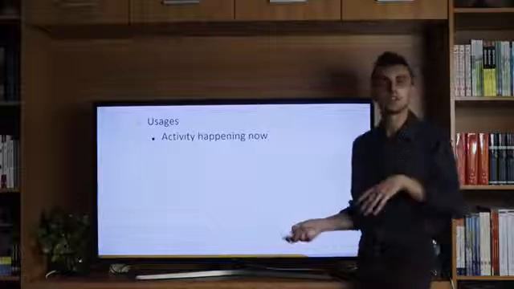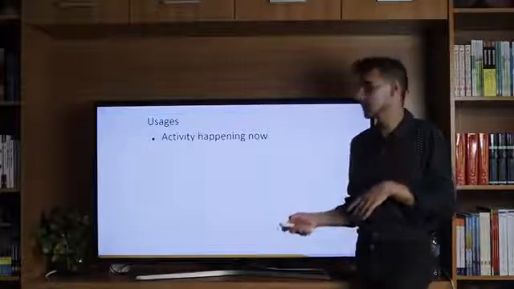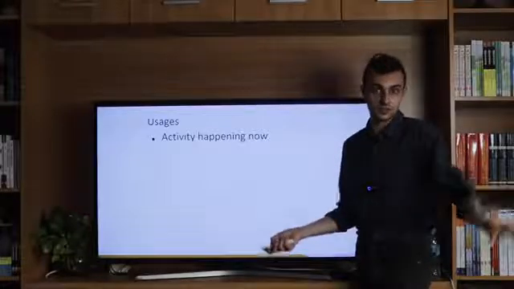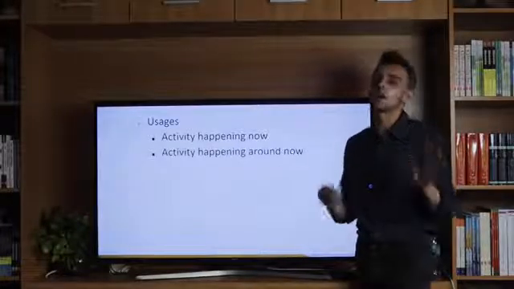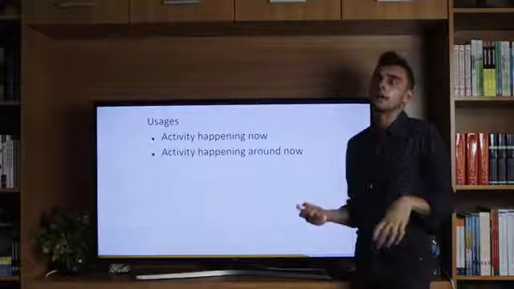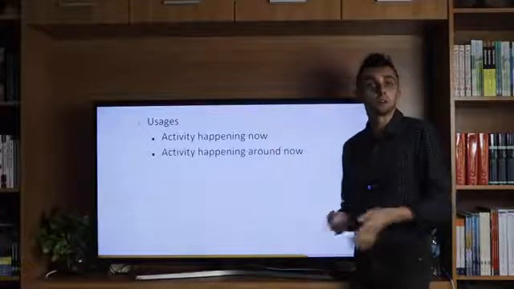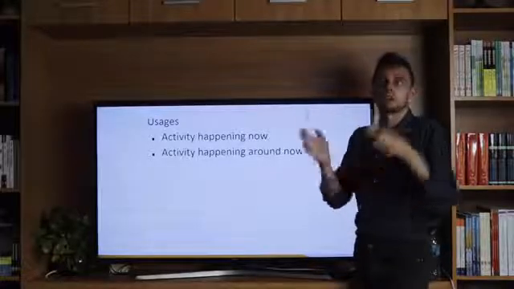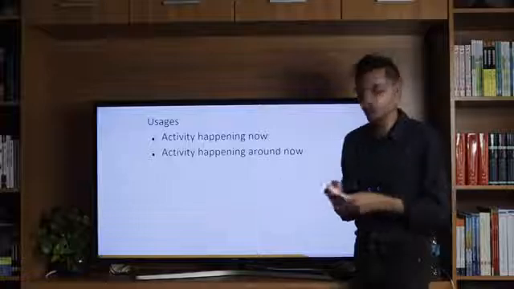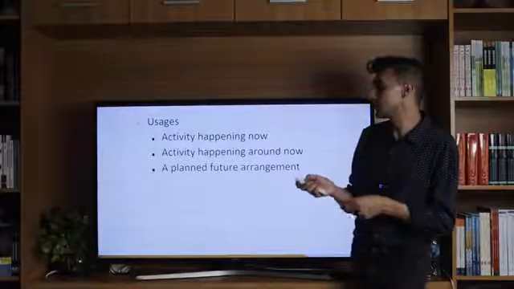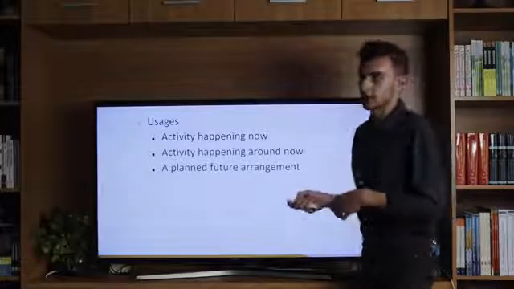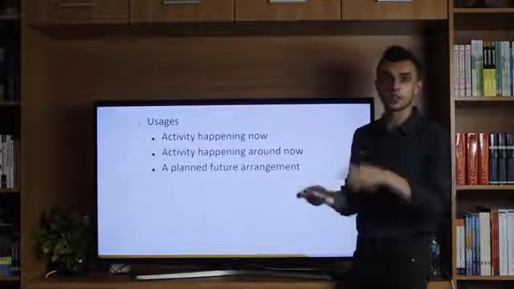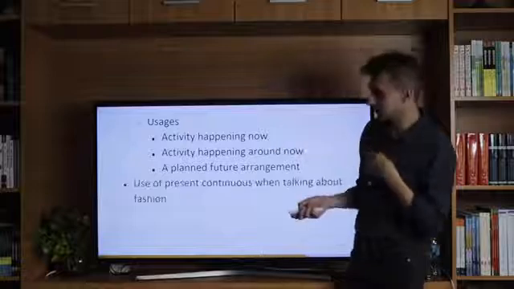Usages: present continuous is used to describe an activity right now. Like, I am presenting or making my video for my 3B students right now. An activity happening around now is maybe something like, I am working on my Fulbright grant right now. That means I might not be doing that exactly at this moment, but I'm doing that in this stage of my life right now. A planned future arrangement is also used for present continuous. If we say, I'm going to the party later, it means I will be at the party in the future, yeah?